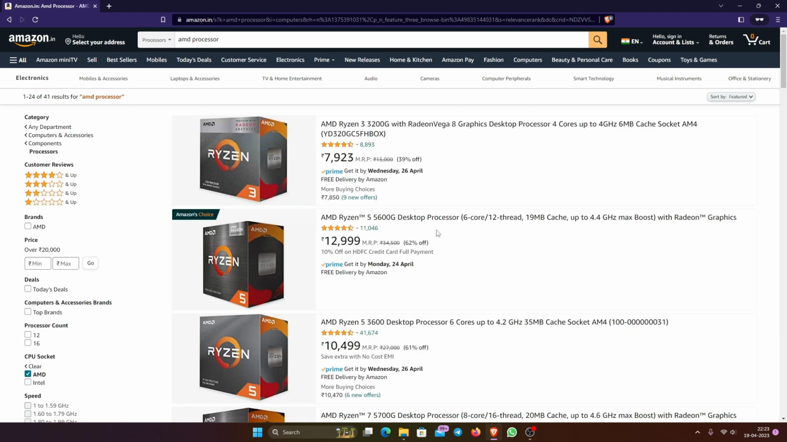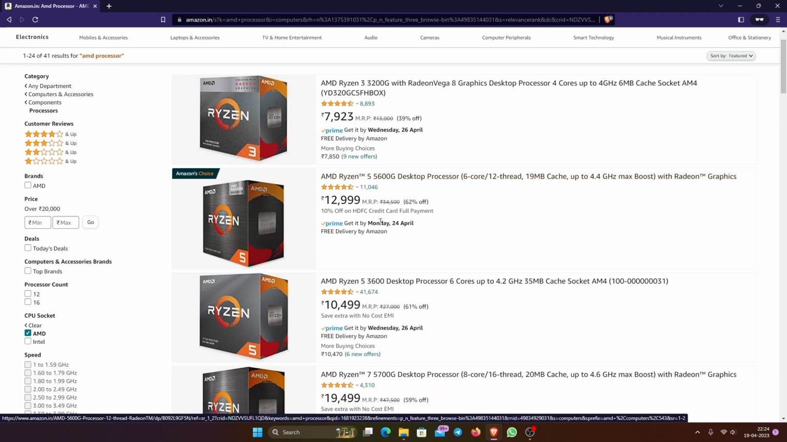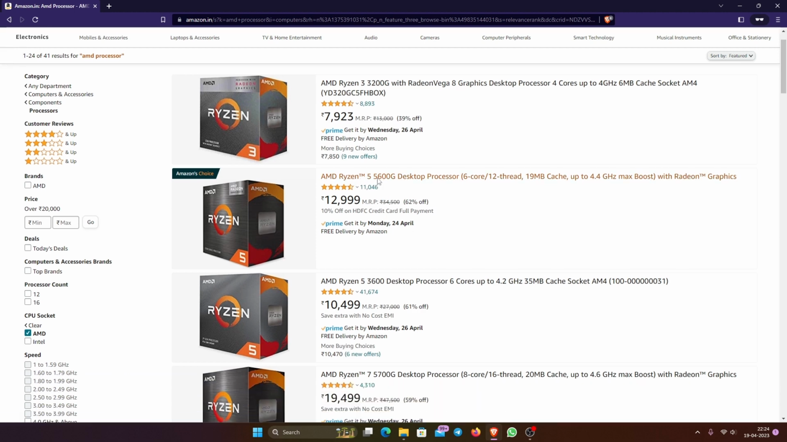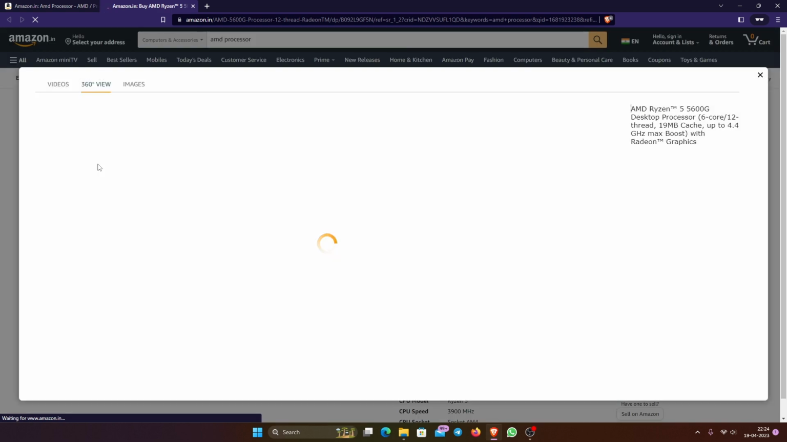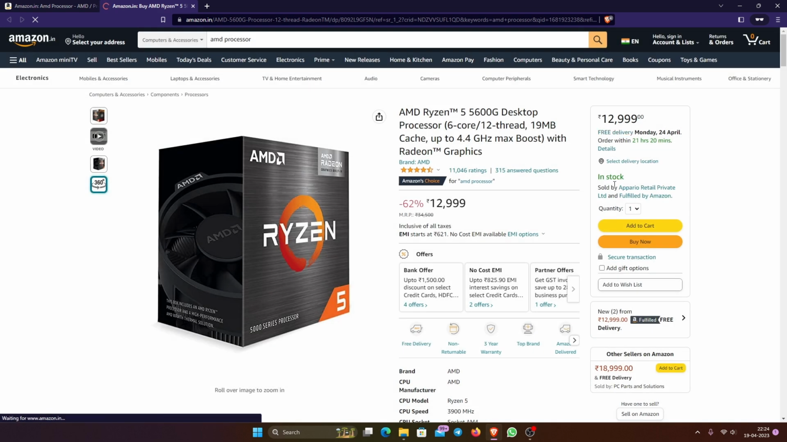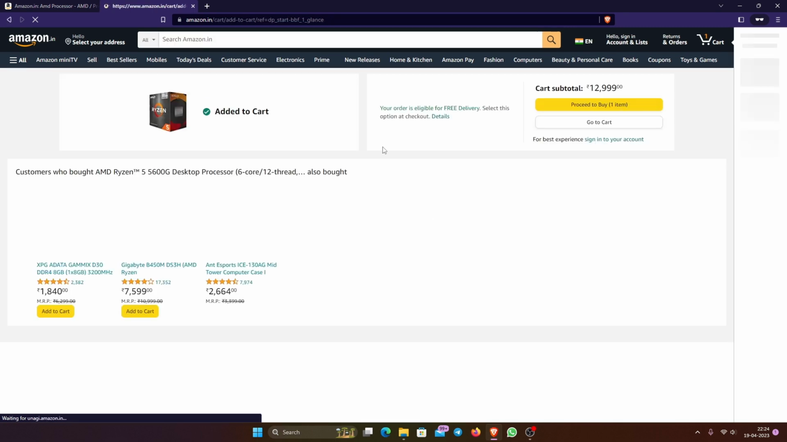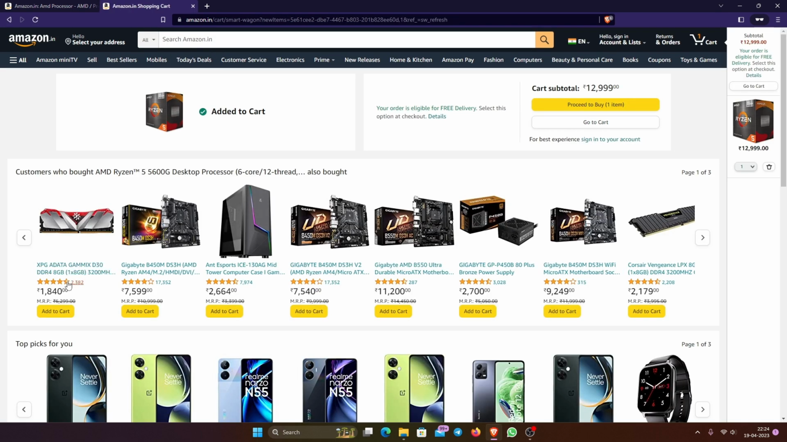Features. Another choice. This is not a bad deal. Okay, let's go for this one. Add to cart. Then let's go for a different one. We can go for this one, but let's try a different one.